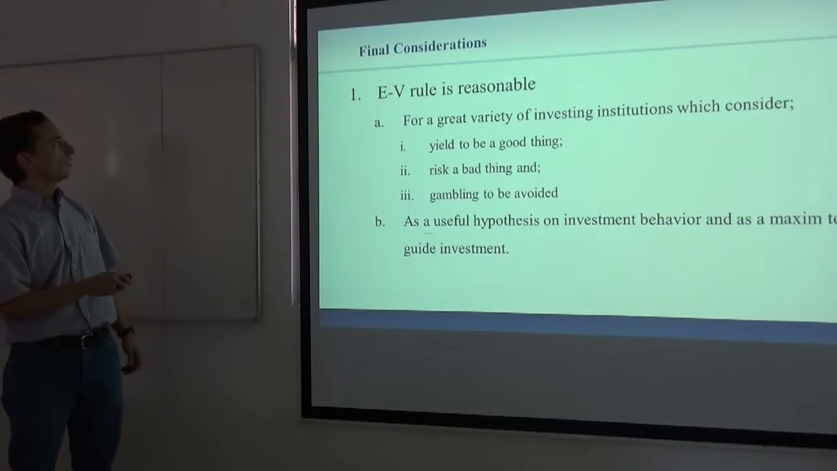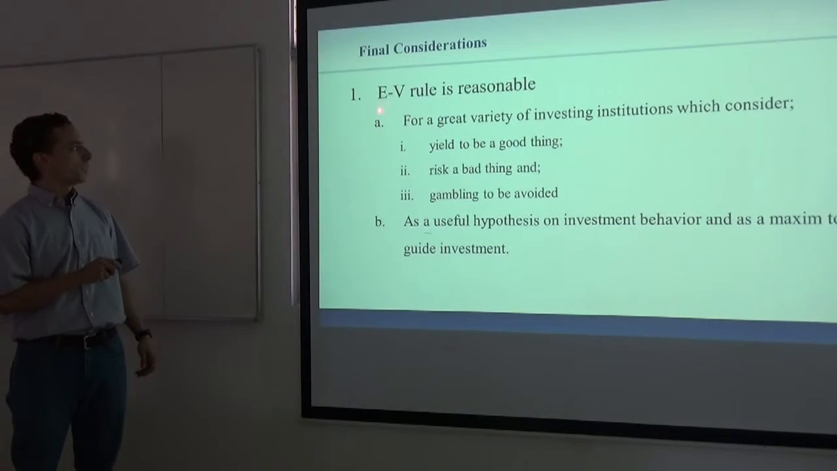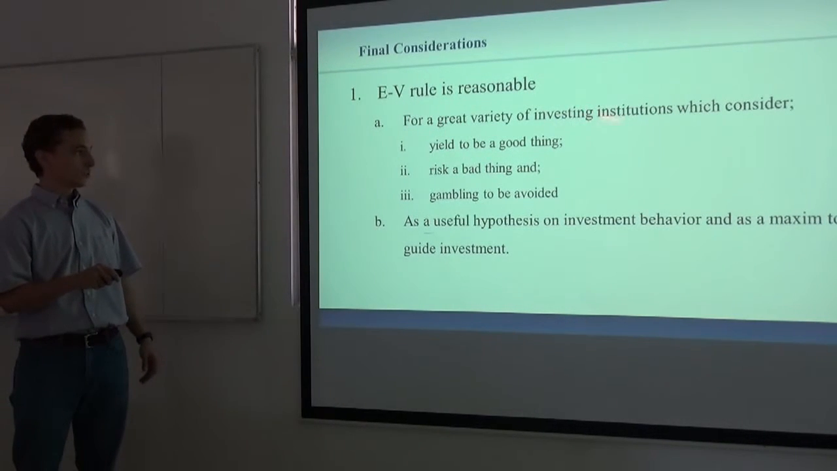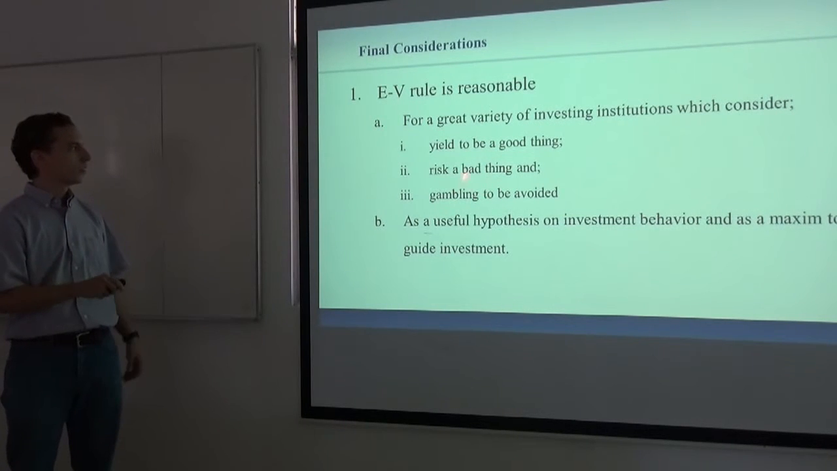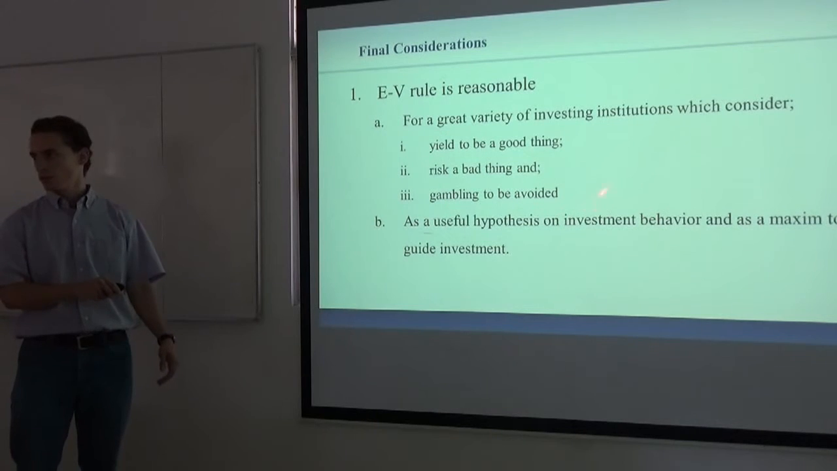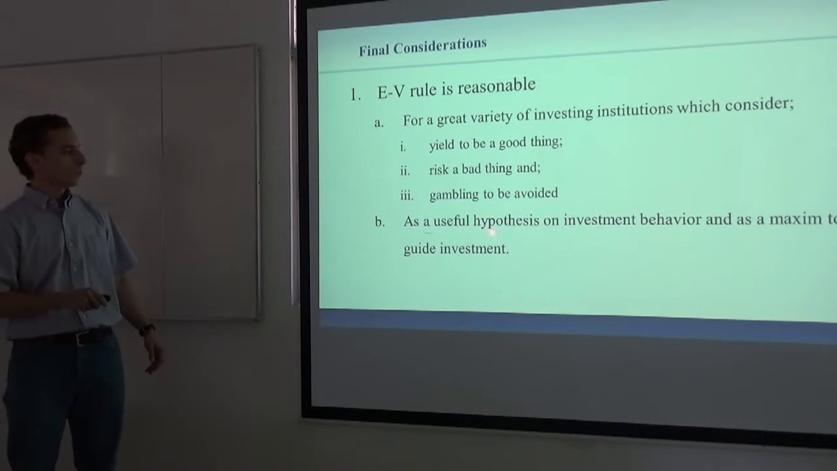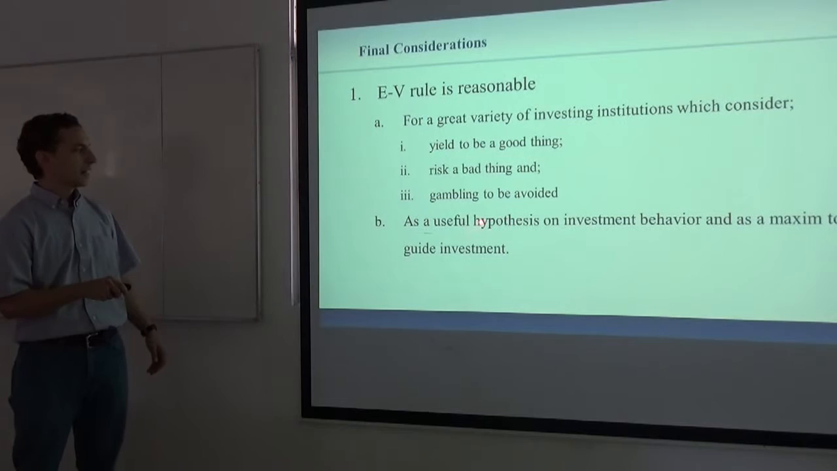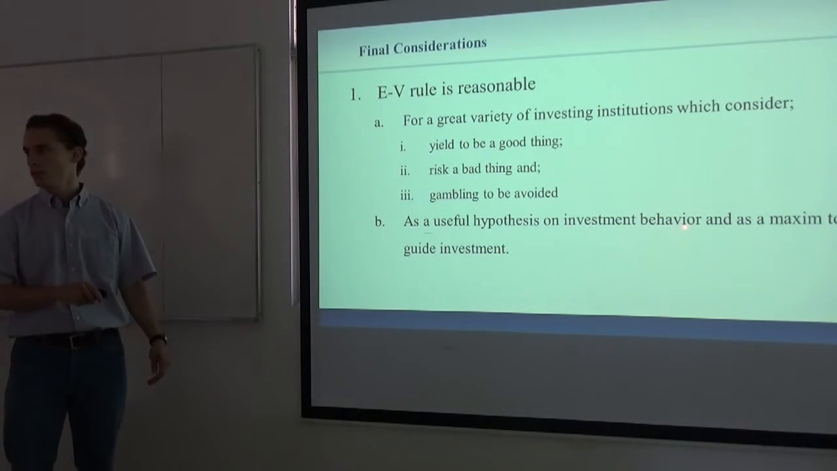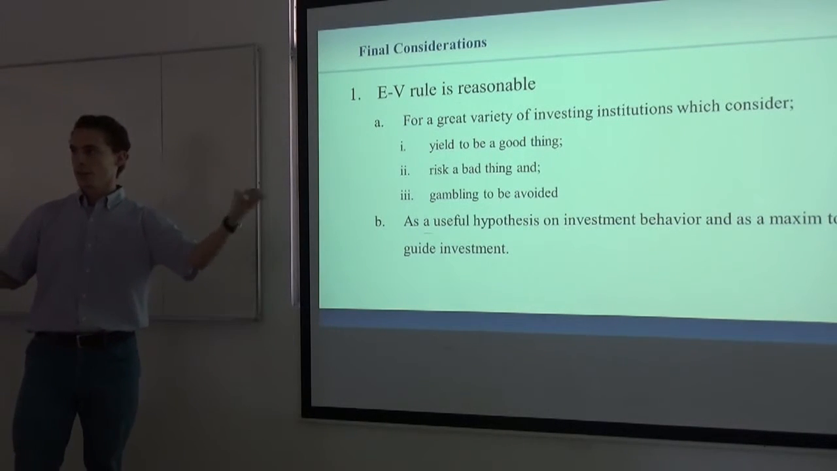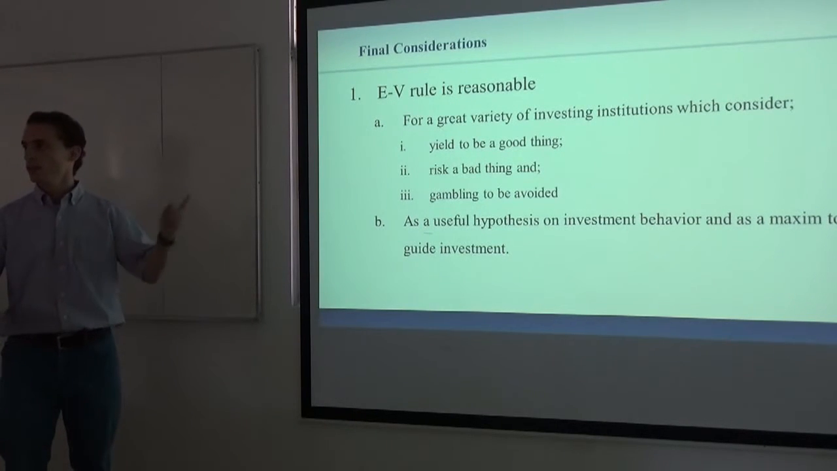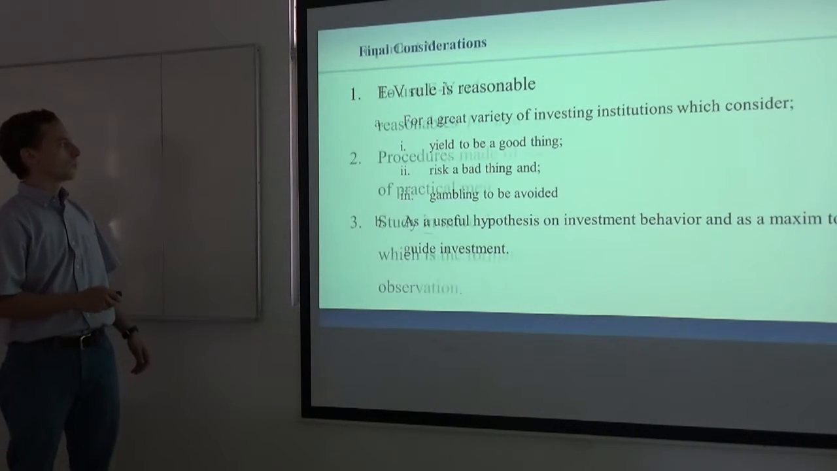And finally, some considerations. The expected return and variance rule is reasonable for a variety of investment institutions, which consider this quite simple: yield, a good thing; risk, bad; and gambling, to be avoided. And it is useful both, as I said earlier, as a hypothesis on investment behavior and as a maxim to guide investment. So in both cases, as something that we can use to study things, and something that we can use in reality, the EV rule is a good approach.